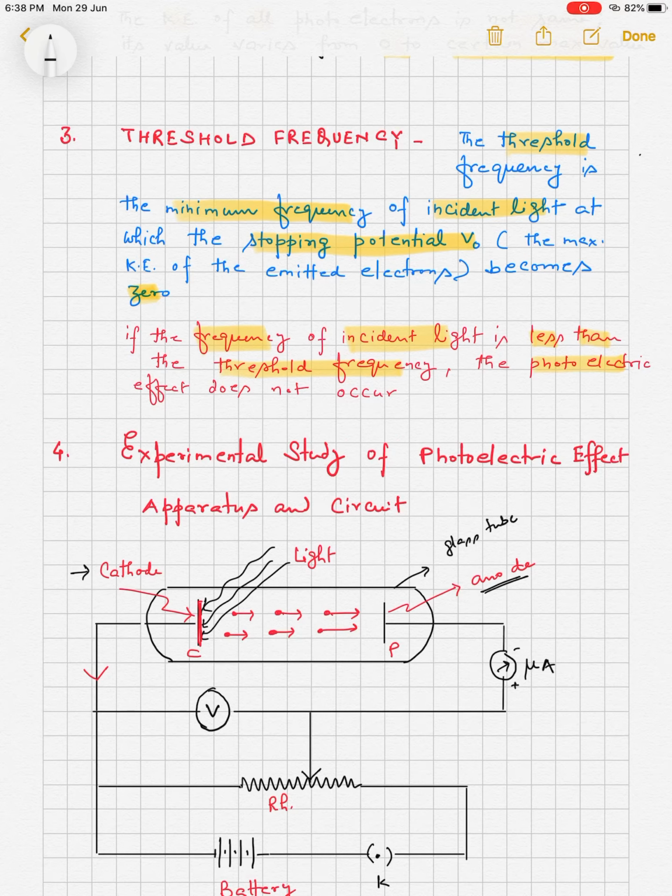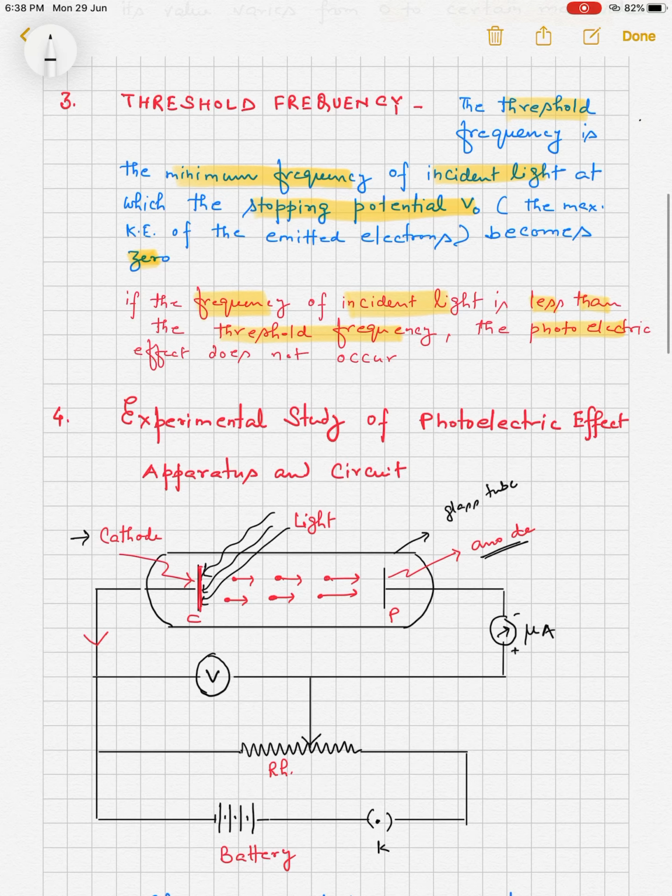When light of suitable frequency is incident on the cathode, electrons are emitted. In this circuit, the plate P is connected to the positive terminal of the battery and C is connected to the negative terminal of the battery.